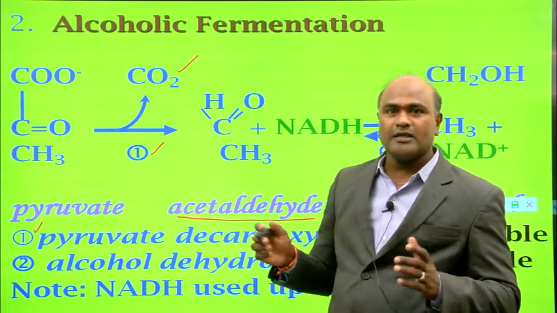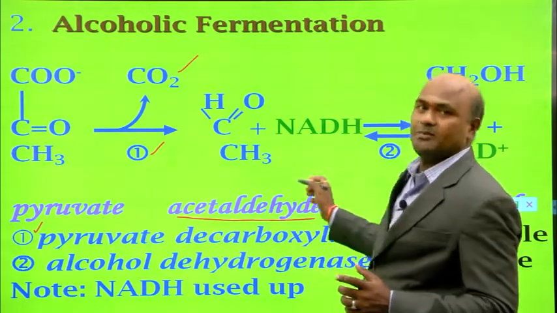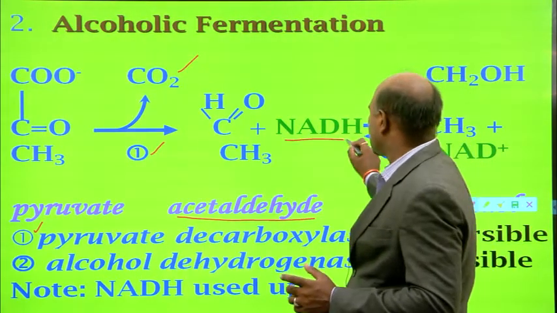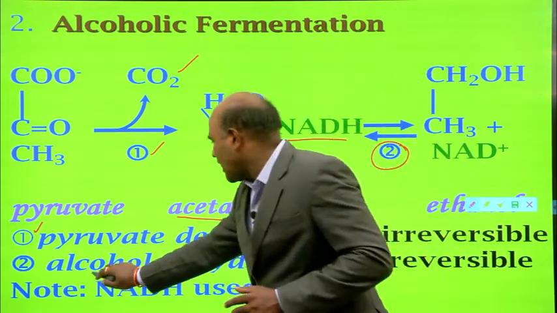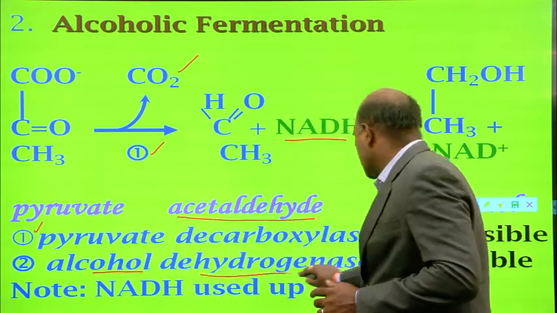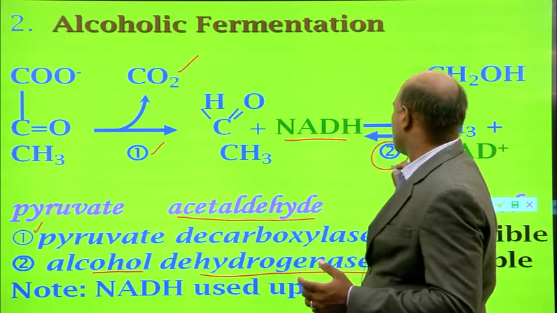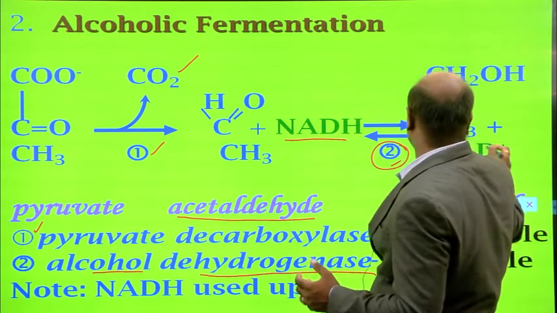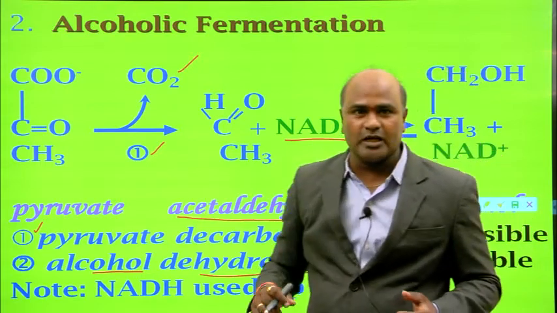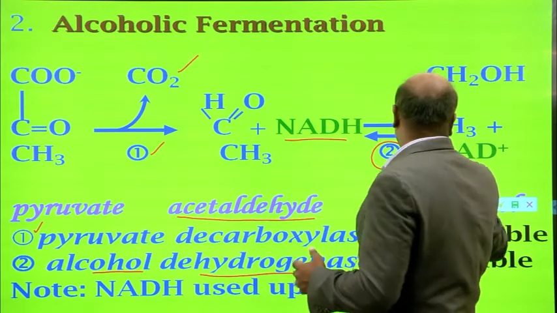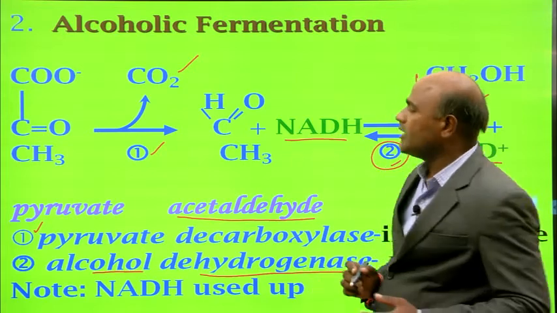CH double bond 1 CH3. And then acetaldehyde reacts with NADH in the presence of the enzyme alcohol dehydrogenase, and it produces ethanol, CH2 CH3, and NAD plus.